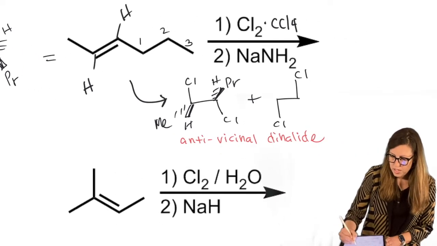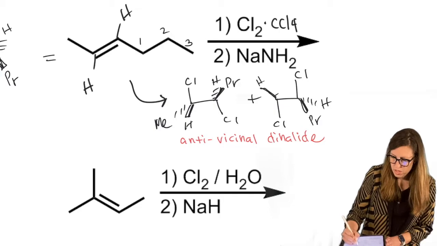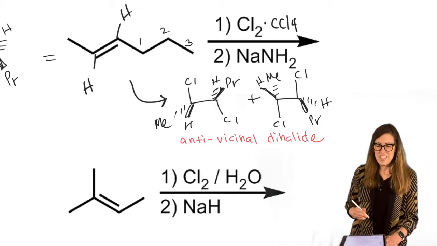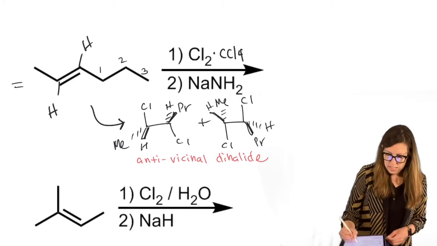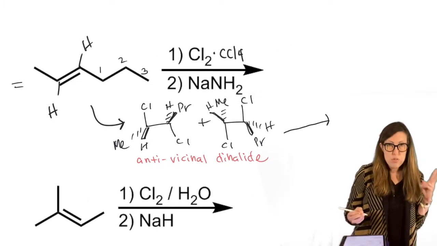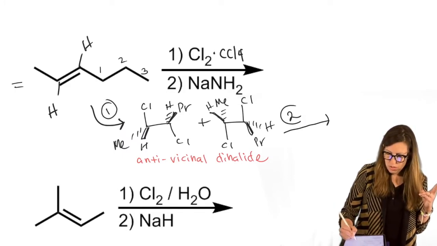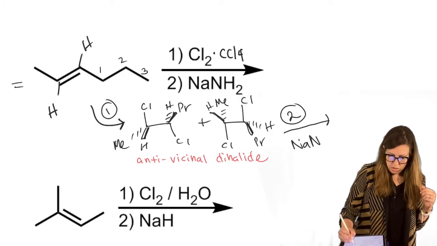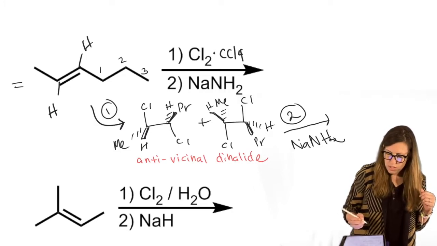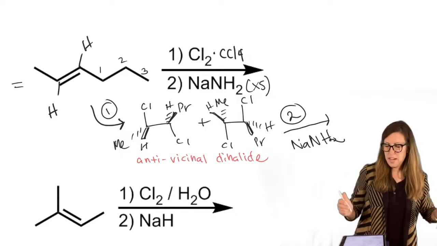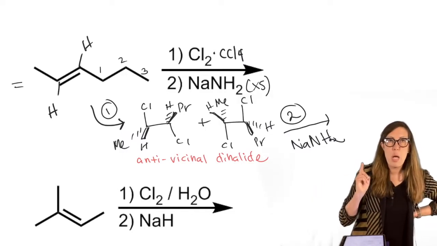Let's do it again. Now it's the opposite. We have a down carbon on the back end and an up carbon on the front end. You do that and you will take care of your enantiomers. I drew that out for thoroughness, for practice, but it turns out that this is a two-step synthesis. So this was step 1. Step 2, we add NaNH2. And we're going to say, how about we have some excess? That means as many equivalents as we need to react. What is NaNH2? It's a strong base.